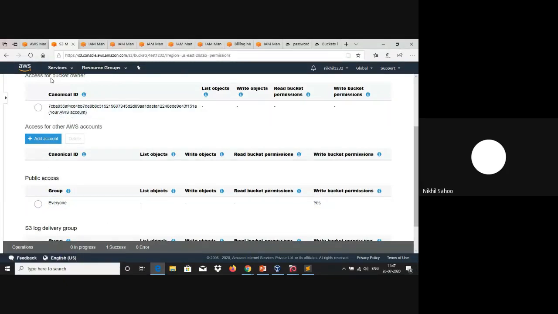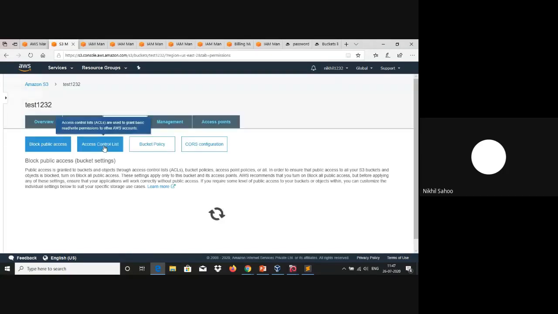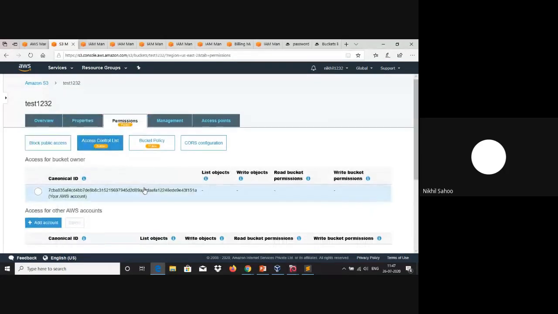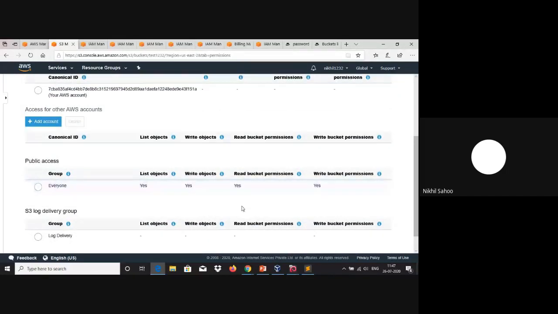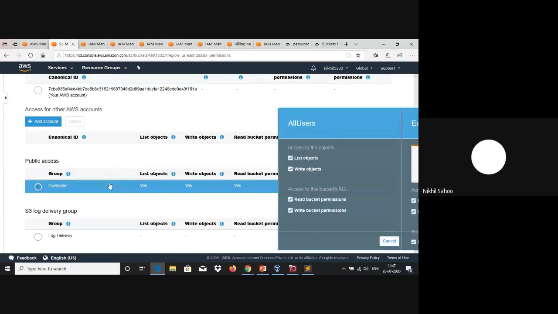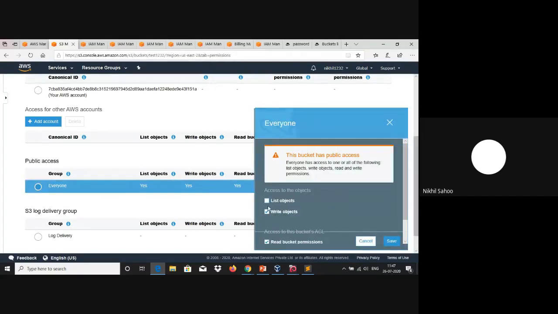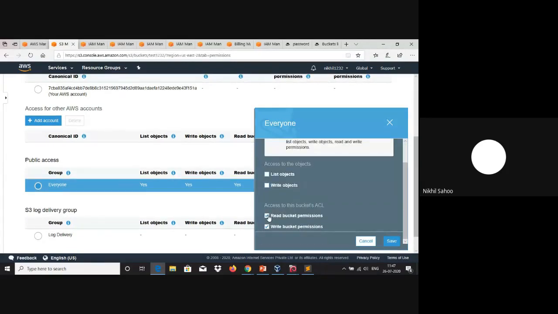Now we can actually cross verify this. Let's reload this particular page here. As we can see here, now this particular bucket has all kinds of permissions, and all the users would be able to perform all kinds of operations and simply take over this particular S3 bucket. So yes, full control and write ACP permission is very dangerous and should not be given to all users or the authenticated users group.